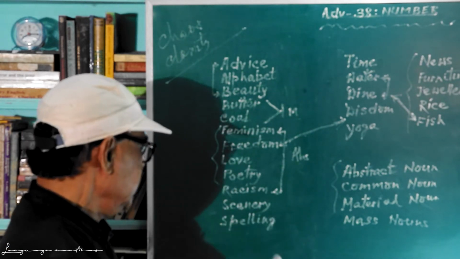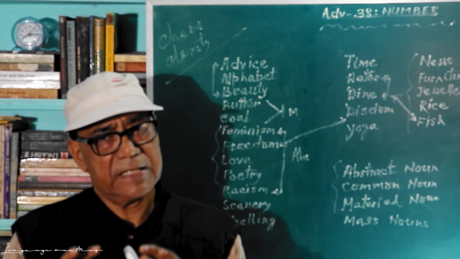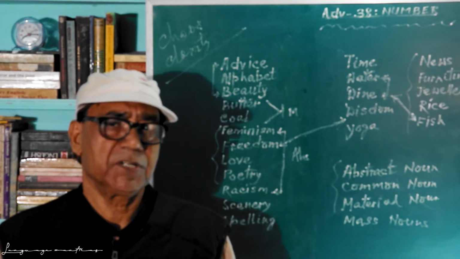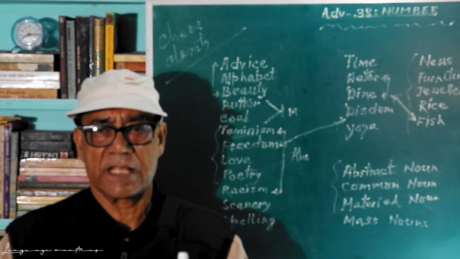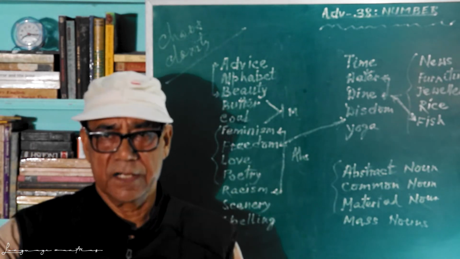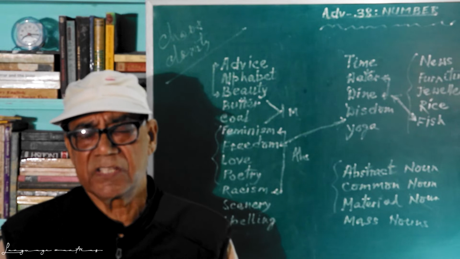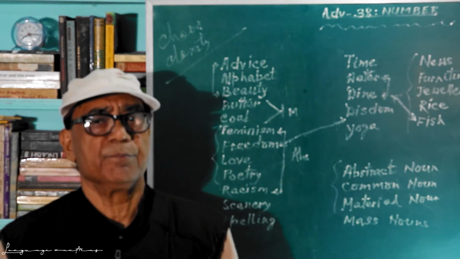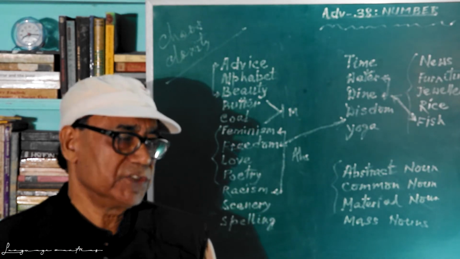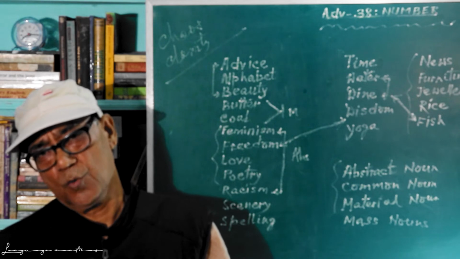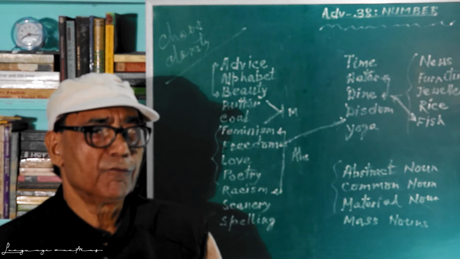Next one, scenery. Scenery means different types of scenes. Scene may have scenes, but scenery is not like that. Scenery means many scenes coming together. Maybe it's a beautiful garden. Then there is a background of a beautiful mountain. Then greenery is there, river is there. All together come, and it is a beautiful scenery, not sceneries. Spelling is another noun that does not have a plural form.